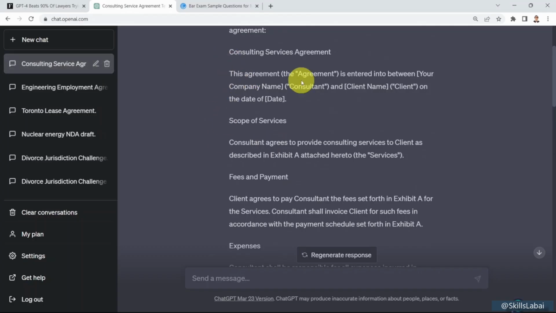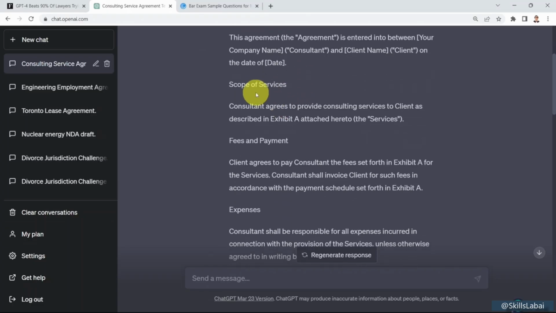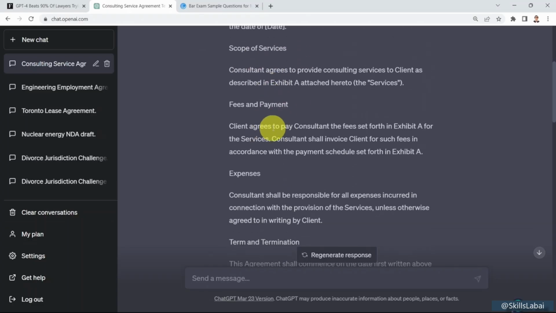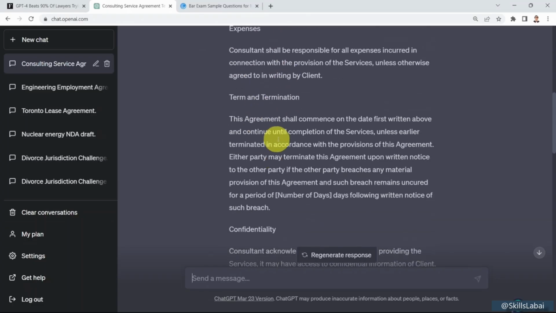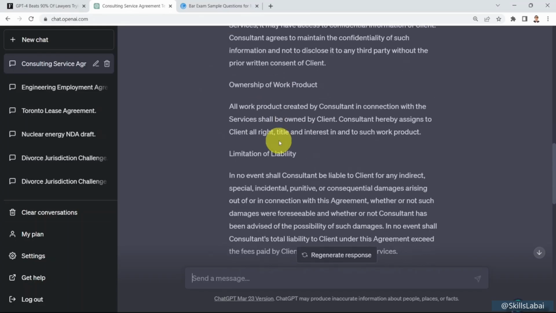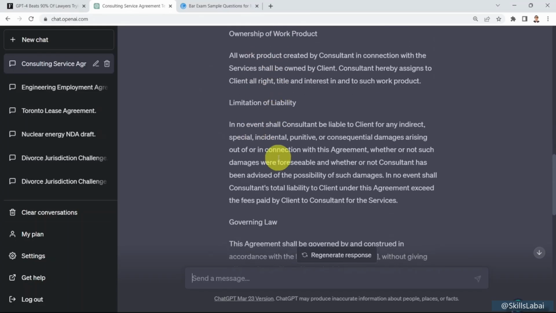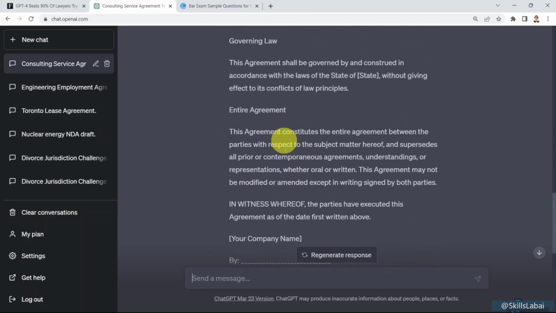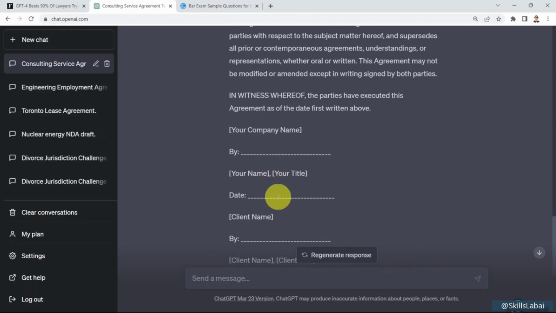It's going to tell you this agreement is between a given client and a given consultant. And you can find here the scope of the service, fees and payments, expenses, terms and conditions, confidentiality, who owns the work, limitation of liability, governing law, entire agreement, and also the names of the client and whoever is offering the service.